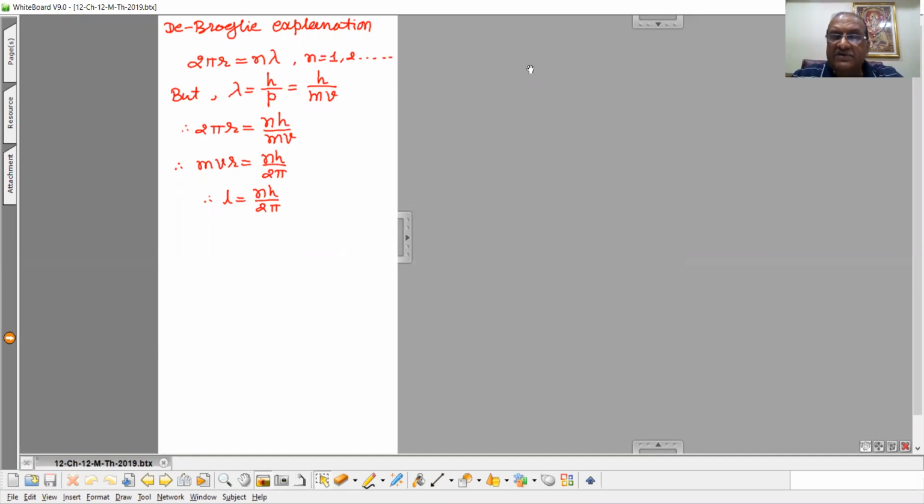But when we generate the waves on the string, so many wavelengths are present. Yet when the stationary waves are formed, only those waves will sustain for which the total distance traveled to and fro is equal to n lambda.